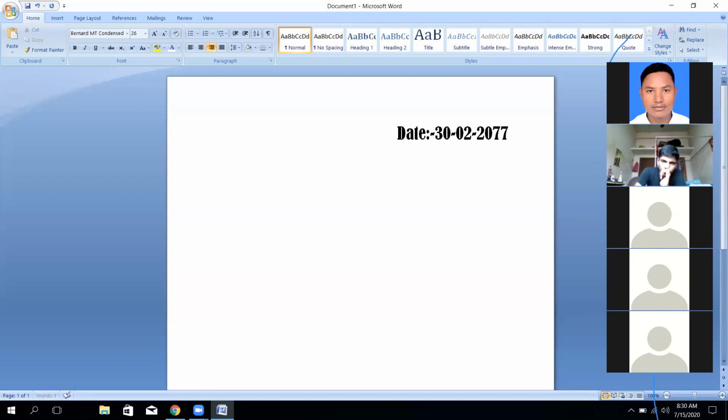When we press enter, the cursor is here. This is known as the cursor that you know already. The cursor must return to the same initial stage, which means align left. You press align left, or you can press Control L also.